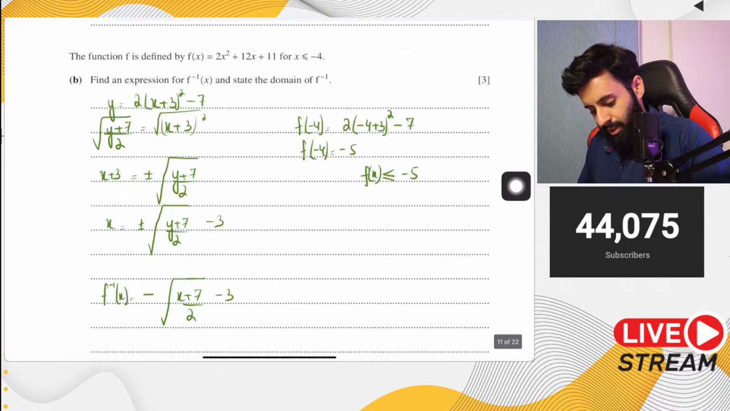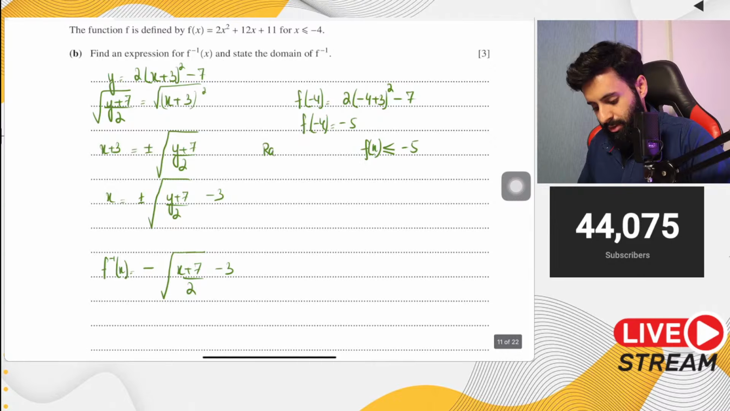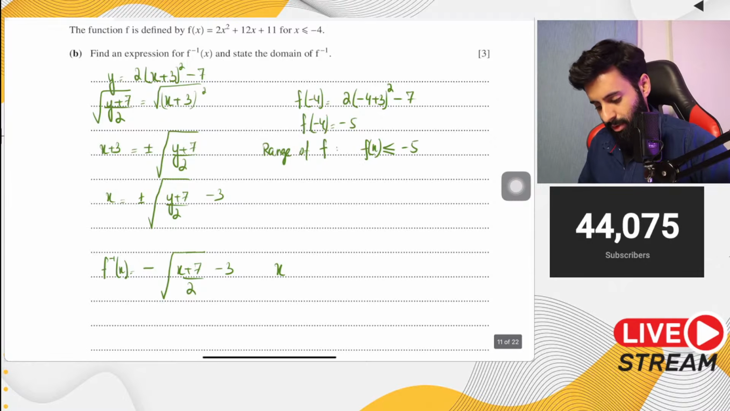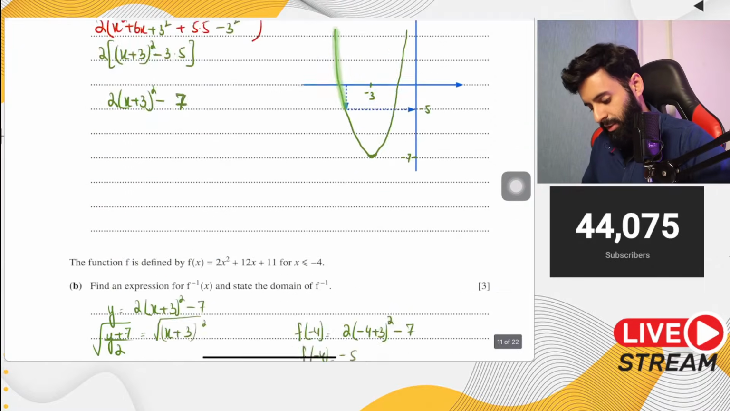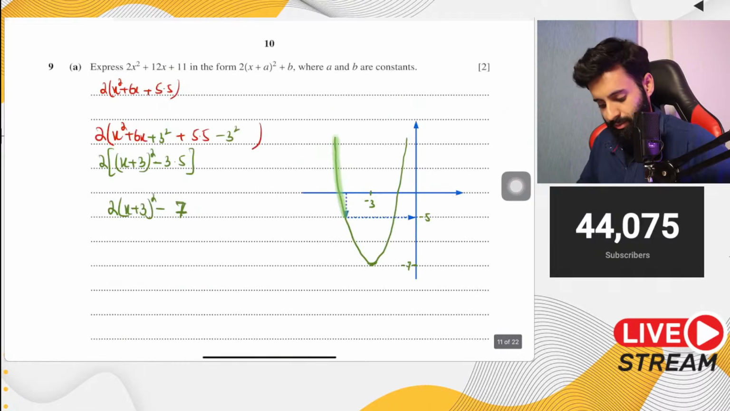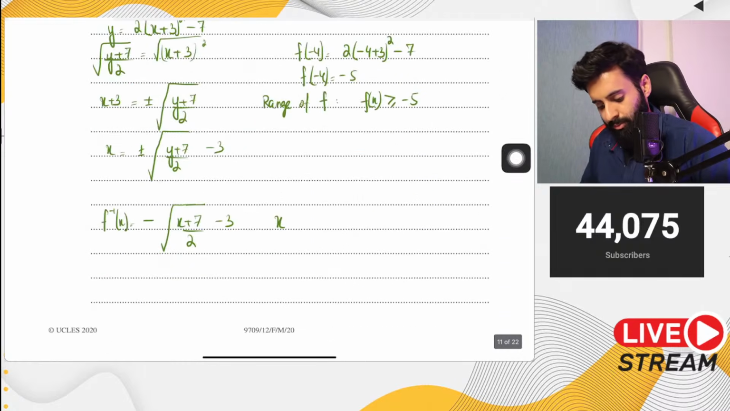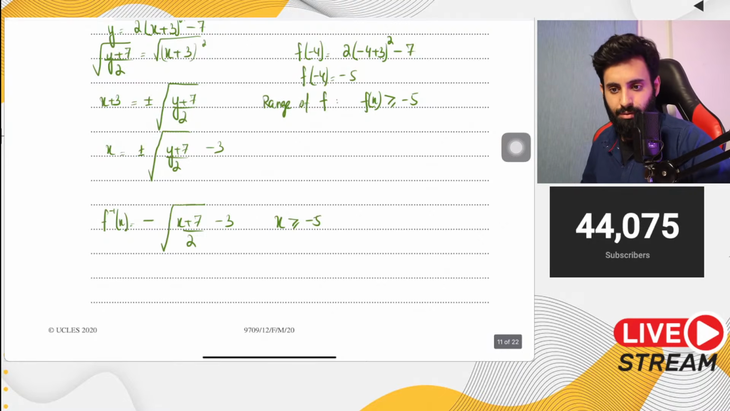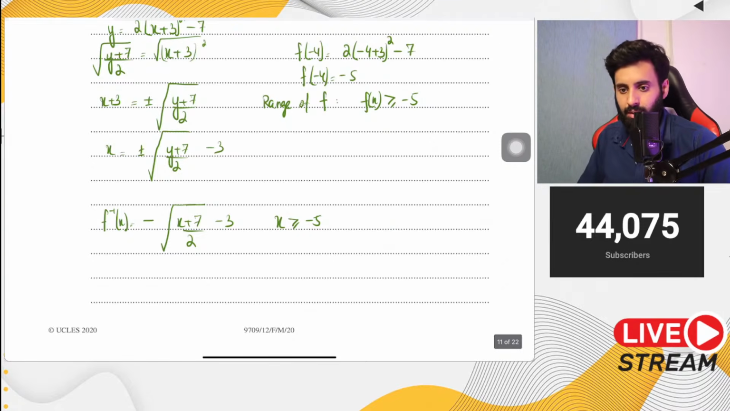Now, since the range of f is the domain of f inverse, that means the domain will be, oh, it's not less than, it's greater than. Sorry, my bad. It's greater than or equal to minus 5, because it's going upward. Okay, sorry, my bad. So since the range of f is the domain of f inverse, it's going to be x is greater than or equal to minus 5, and that's going to be your final answer. So there you go, fellas. That's your answer.